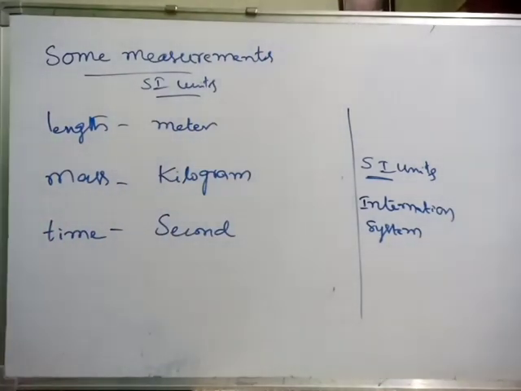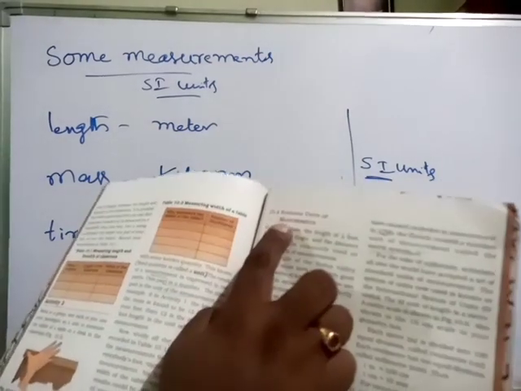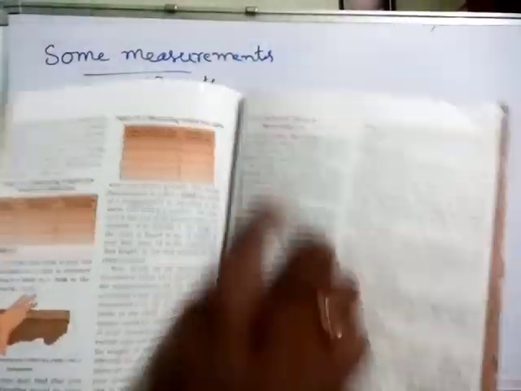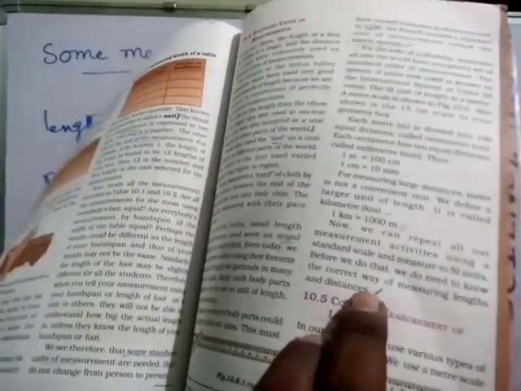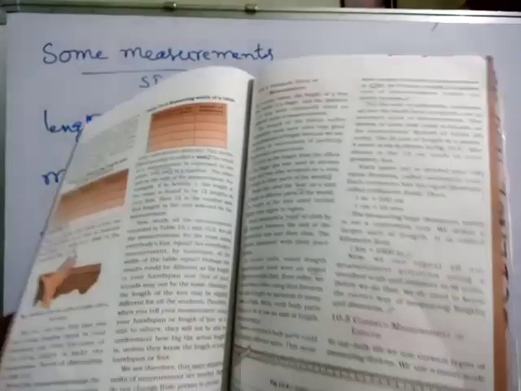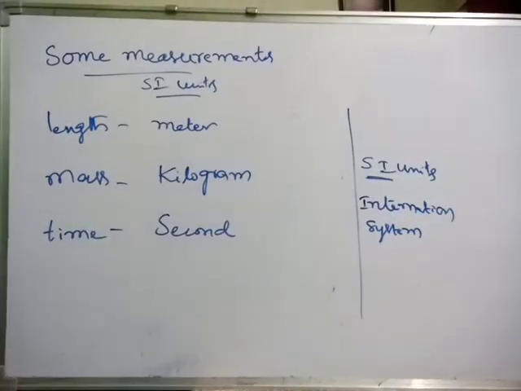Okay children, for our FA2 exam, only up to 10.4. Up to 10.4 means up to this paragraph you have to read. I will ask questions up to this page number 99 only. The remaining lesson is for the next exam, not now, so no need to bother about it. I will give some questions and answers also. After seeing this video you have to read the textbook.